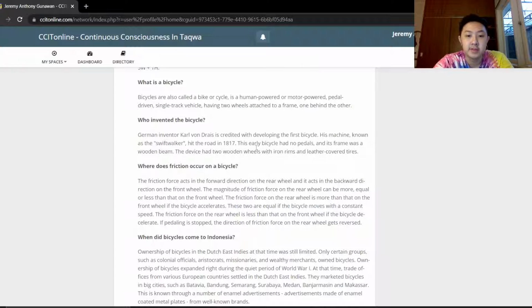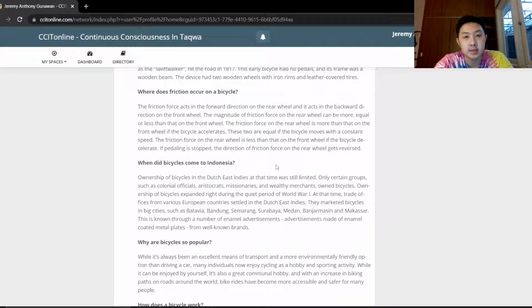If the friction force on the rear wheel is more than that of the front wheel, that means the bike is accelerating, right? Vice versa, if the bike is decelerating, that means the friction force on the rear wheel is less than that of the front wheel. If the pedaling is stopped, the direction of the friction on the rear wheel gets reversed.